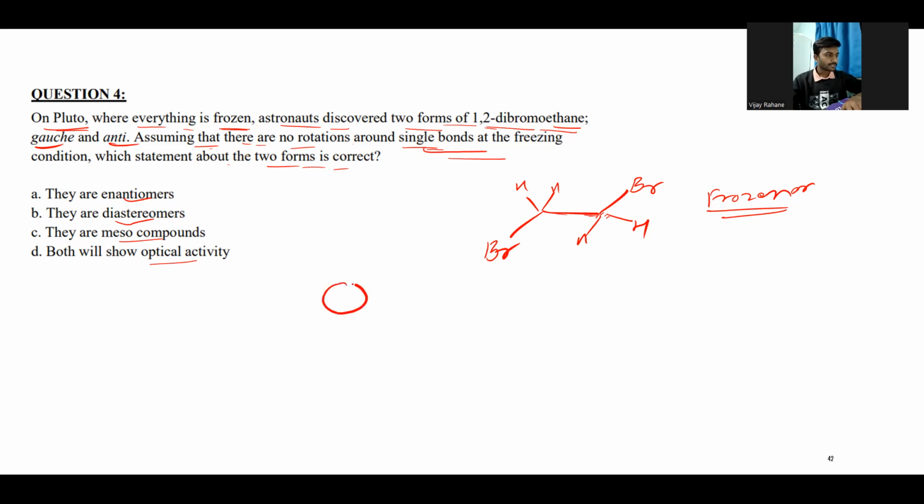So in the gauche conformation, let's say this is the front carbon atom, which obviously has three substituents that we write here in this fashion. And another one will be the back carbon atom. In the gauche conformation, the bromines will be 60 degrees away from each other. Right. So this is the gauche conformation.